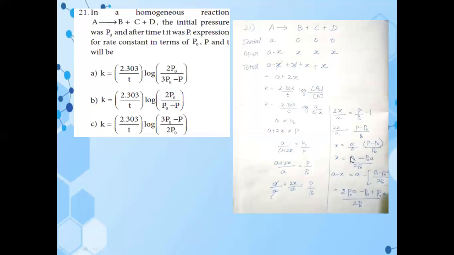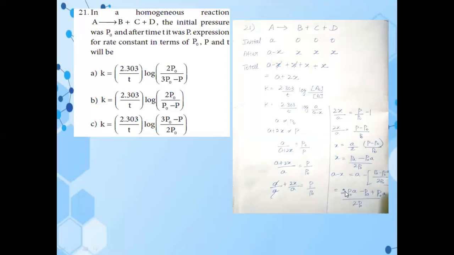Sorry. So we are getting X here. In the equation we are having A minus X, so we need to enter that X value in that A minus X form. So A minus X is equal to A minus, this X value we are going to enter here. So A minus P naught A minus PA divided by 2 P naught.